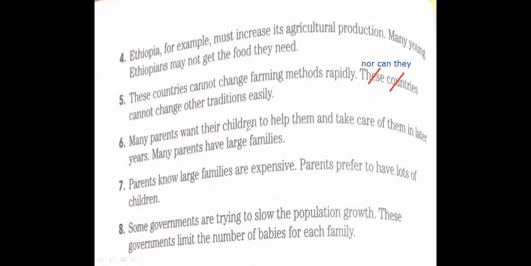Many parents want their children to help them and take care of them in later years. Many parents have large families. So, what can we write here?